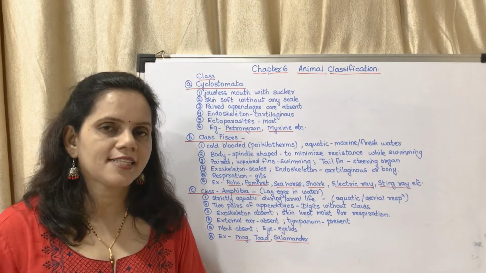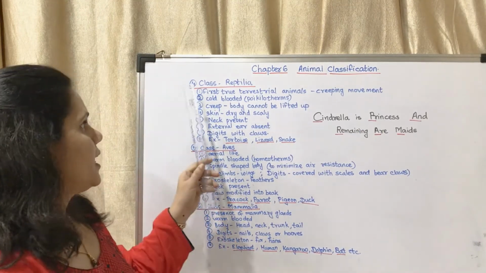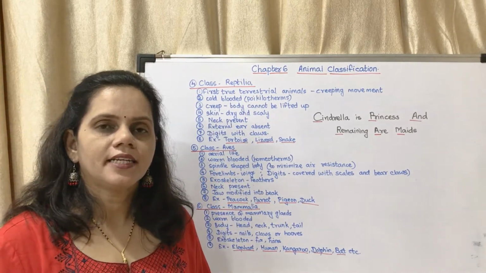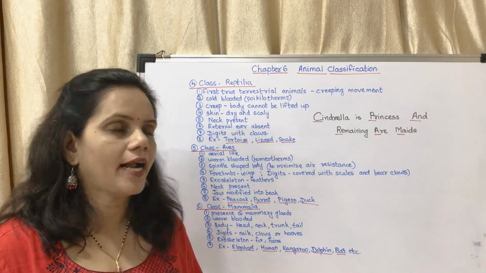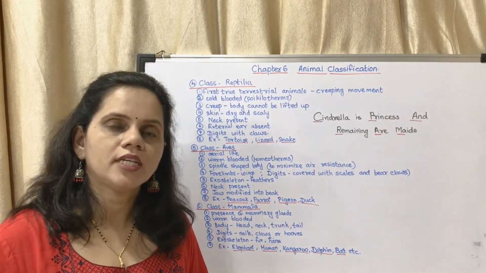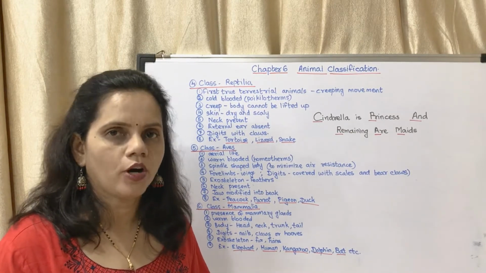Now we will see the next. These are the characteristics of the next three classes. Class Reptilia. They are the first true terrestrial animals. Terrestrial means which live on land. They show creeping movement. Why do they show creeping movement? Because they cannot lift up their body.